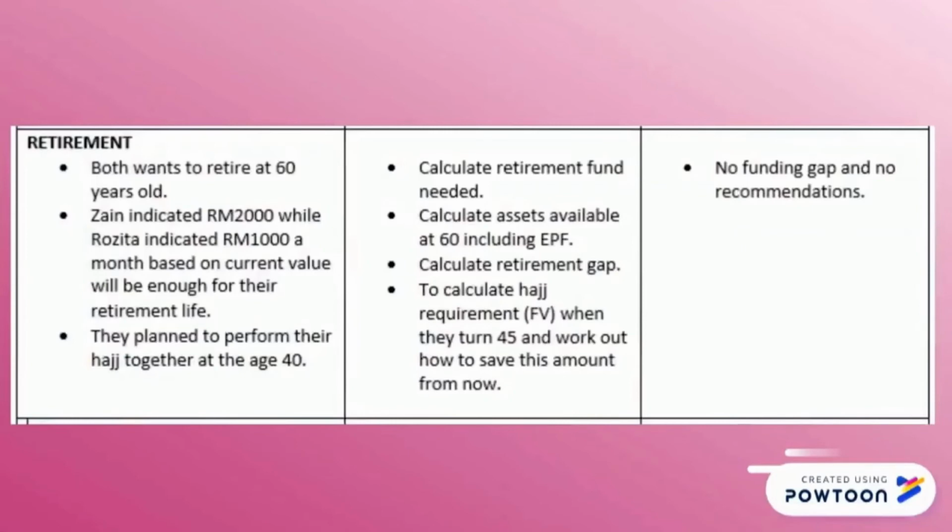Calculate retirement fund needed. Calculate assets available at 60 including EPF. Calculate retirement gap. To calculate Hajj requirement, FV, when they turn 45 and work out how to save this amount from now. No funding gap and no recommendations.